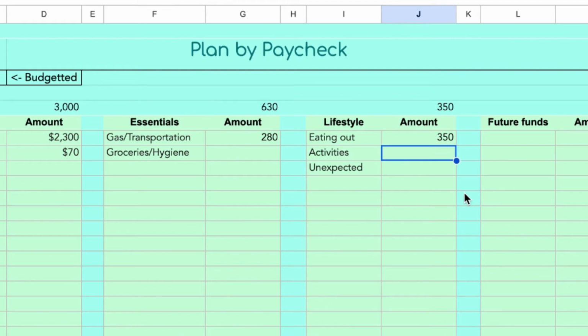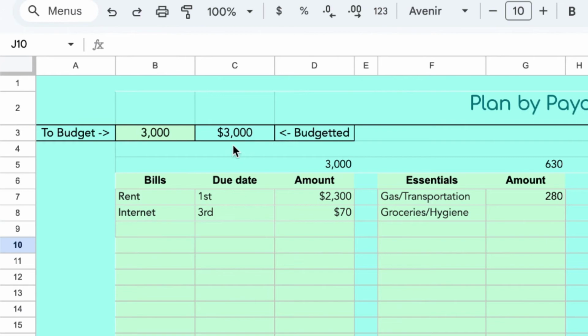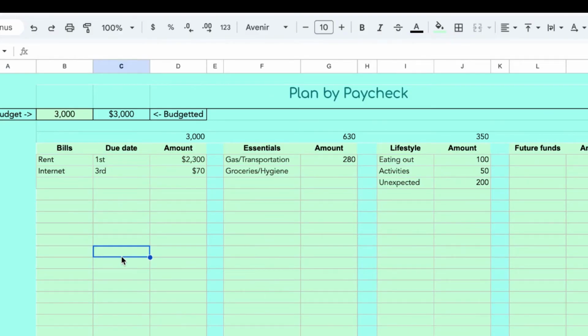350. And once again, you can definitely allocate it in more detail. Like you can say you only want to spend 50 on activities, 100 eating out, and then 200 for unexpected things, maybe like an oil change, something like that. And as you can see here, we reached our $3,000 mark, which is exactly what we wanted. Every dollar is accounted for, and boom, that is the first paycheck.